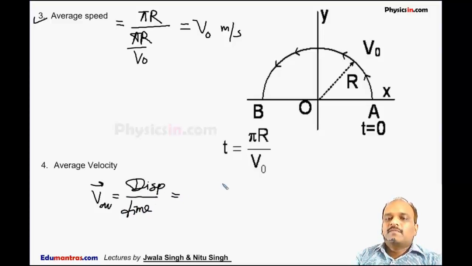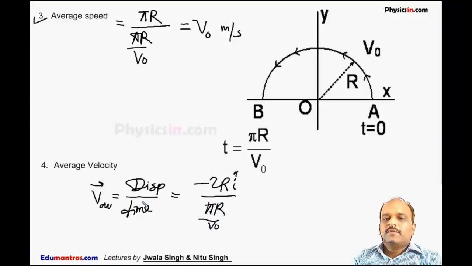So the displacement of the particle is minus 2r i cap, as we have already discussed, and the time is pi r by v0. Solving it, average velocity is the displacement, minus 2r i cap, divided by pi r by v0, which is equal to minus 2 v0 by pi i cap, because this r will cancel out. This is also in meter per second. This is the average velocity of the particle.